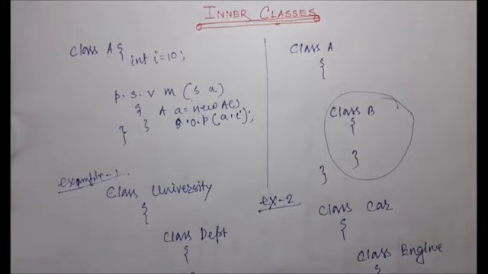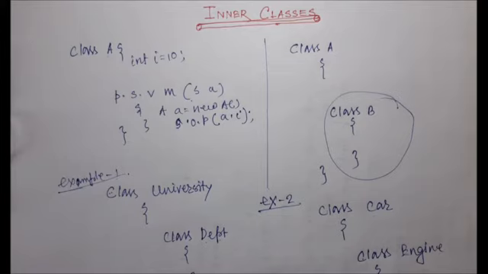If the car object exists, then the engine object also exists. That type of scenario is called an inner class. So that is the need of an inner class. When we want that without the existence of one type of object, there is no chance of another type of object existing, then we should go for the inner class. That is the main thing.